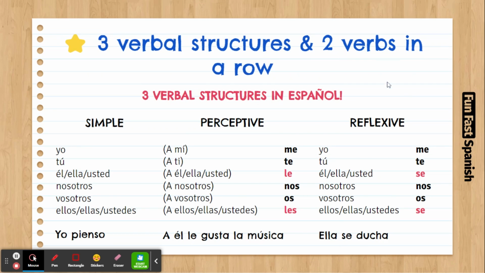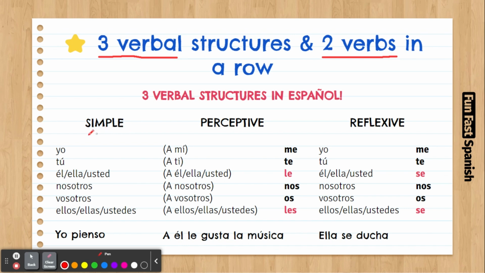In today's video lesson, we are going to learn two main things. The first one is going to be three verbal structures, and the second one is going to be two verbs in a row. So let's first have a look at the three verbal structures we have in Spanish. We already talked about this before, but we're going to review it again.